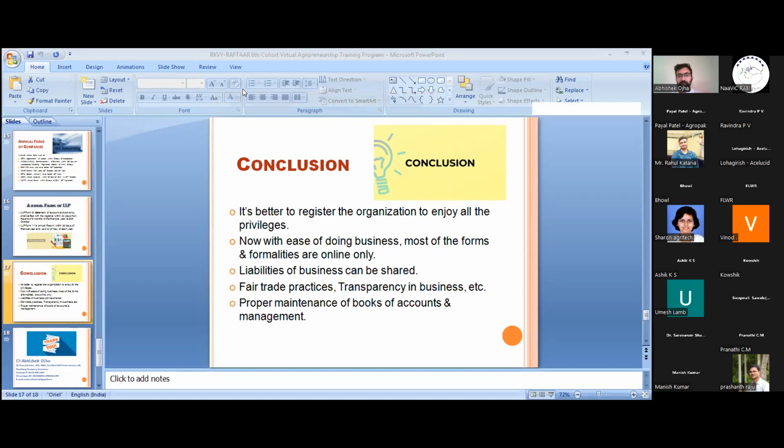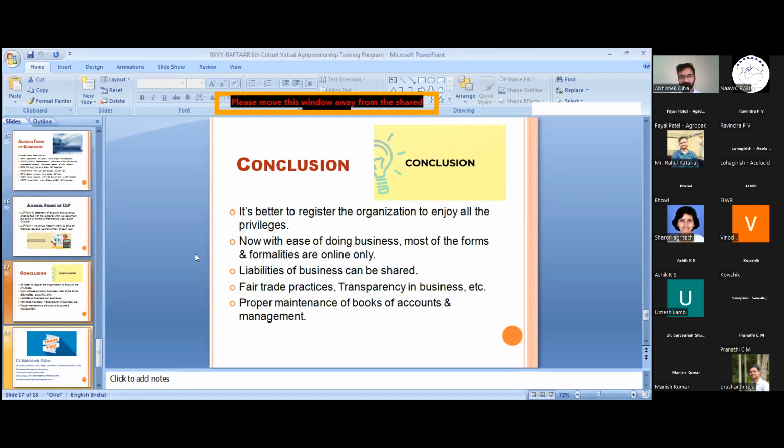After the trademark, you will get the trademark registered in your name or the name of the company. And company registration is different from the trademark. Any other questions from the participants?